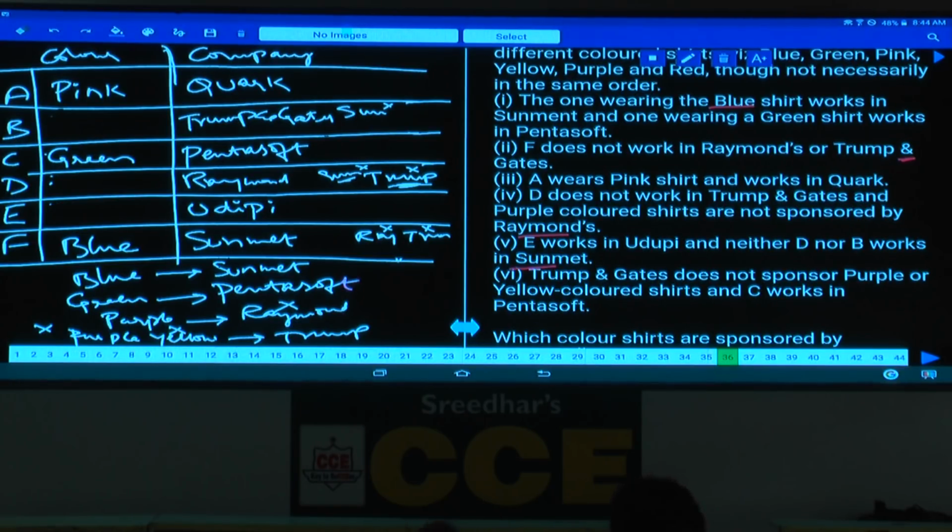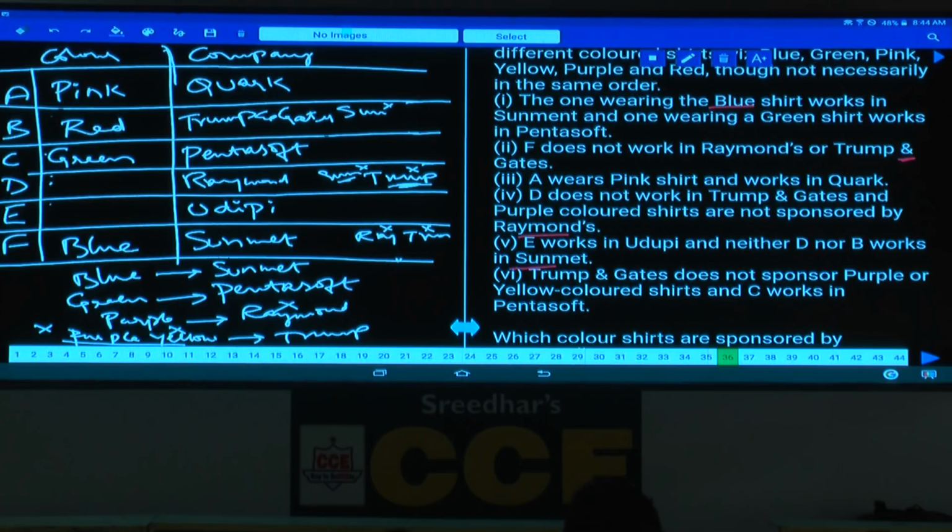Now this Trump is neither purple nor yellow. Purple cannot be here, yellow cannot be here, pink cannot be here, green cannot be here, blue cannot be. Among these 5 cannot be here. Then what is the only thing left over? Red. And this B must be red.